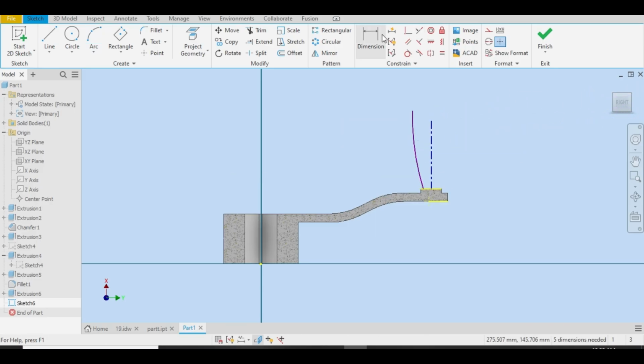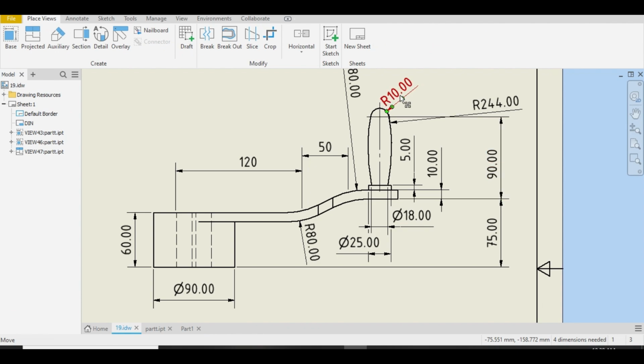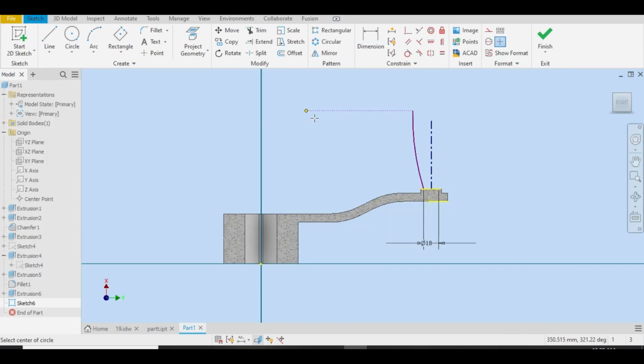Let me give dimension from this center point. It is 18 millimeter diameter. Go back to the drawing sheet. Now it's time to draw this radius 10. Let me select a circle like this. Let me turn into radius 10. Skip.